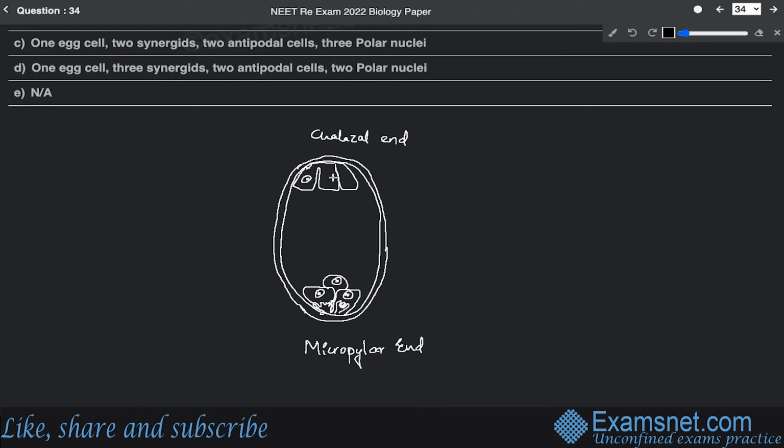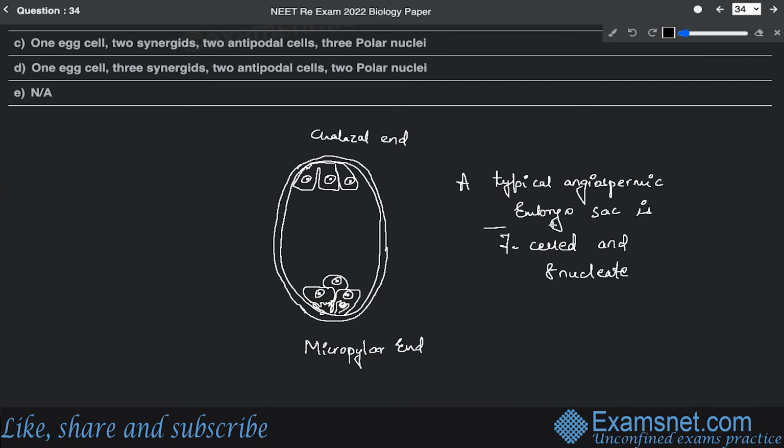And a typical angiospermic embryo sac is usually made of 7-celled and 8 nucleate. Embryo sac is 7-celled and 8 nucleate.